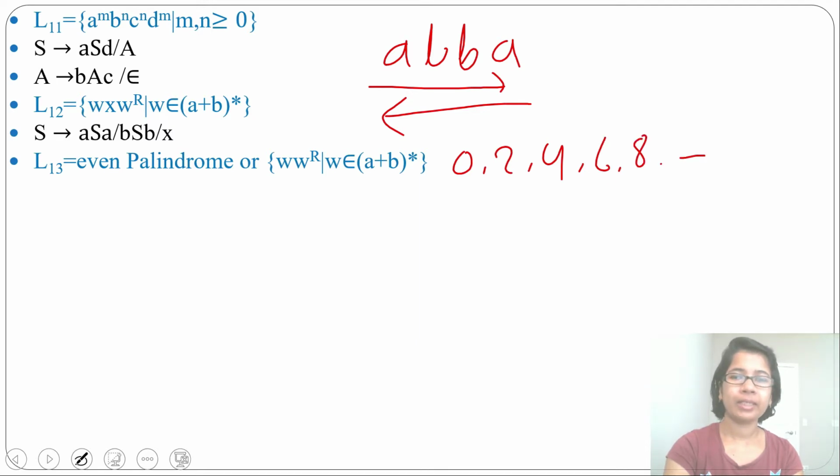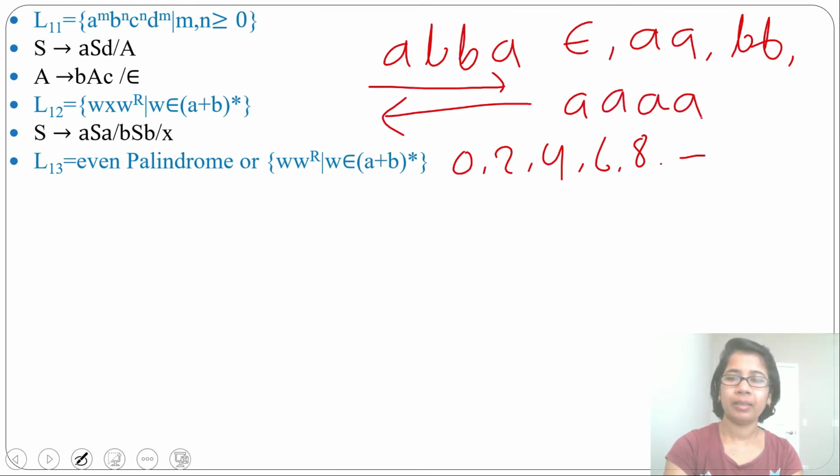Which strings will it accept? It will accept epsilon. Then it will accept aa, it will accept bb. If you read from the left, you get the same string. If you read from the right, you also get the same string. You will get aa, you will get bb like this. Here the length should be even: 0, 2, 4, 6, 8.